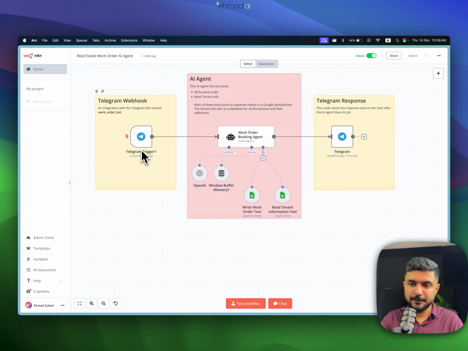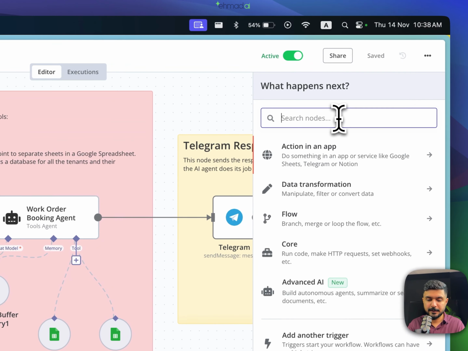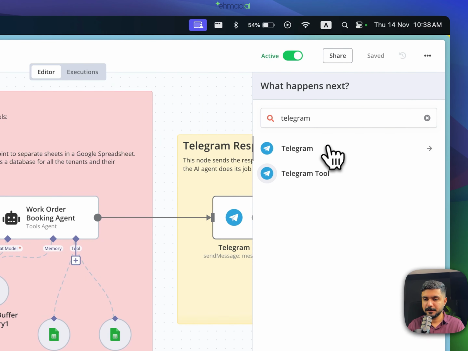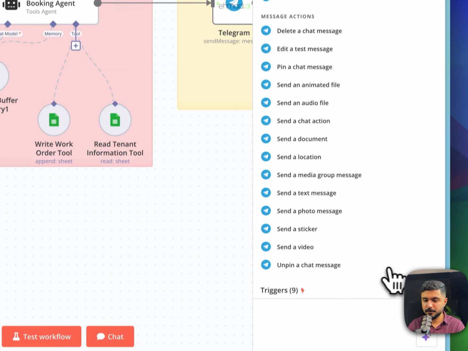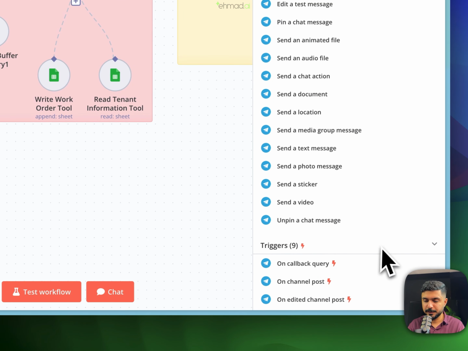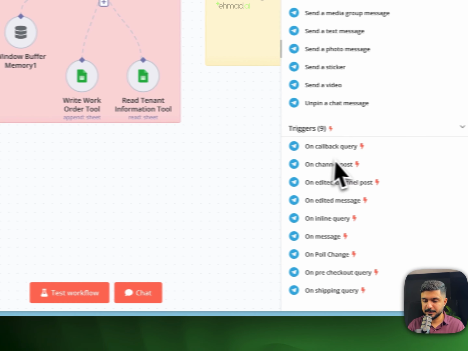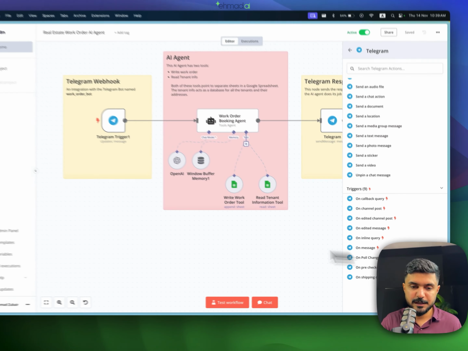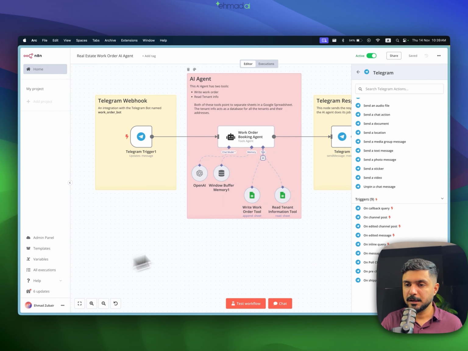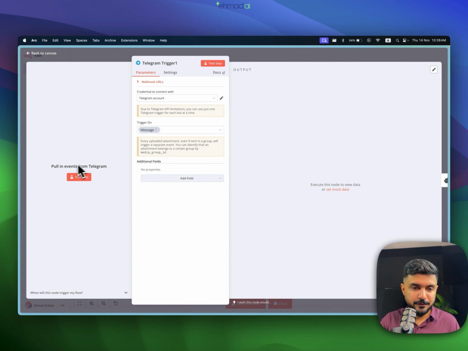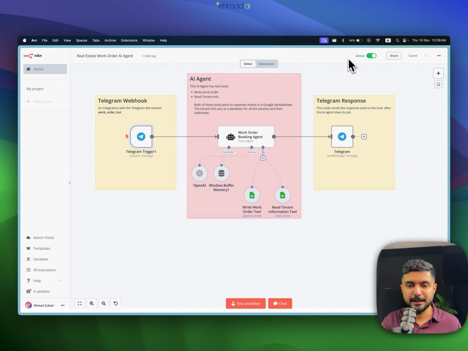So we can very easily click here, write Telegram, scroll down, go to triggers, and over here you can just select the on message trigger, which can be used as the first node of our workflow. Anytime somebody sends us a message on Telegram, this will get triggered, receive the information over here, and pass it on to the next node.